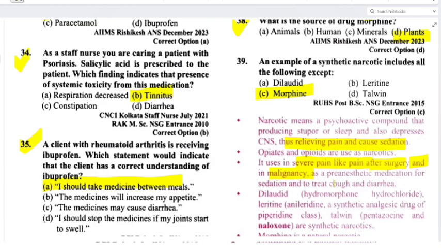They are also used as a pre-anesthetic medication for sedation and to treat cough and diarrhea. Then what is dilaudid? Hydromorphone hydrochloride. And what is lyritin?